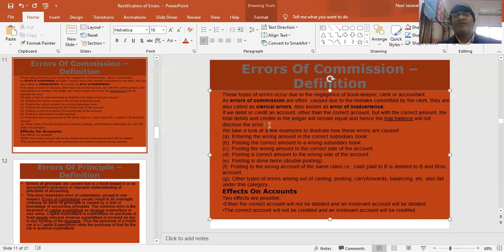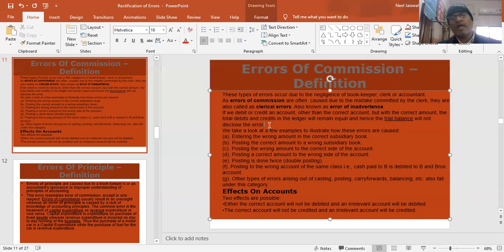In both the accounts, I have done the wrong amount. That is also an error. Posting the correct amount to the wrong side of the account. Posting is done twice. I have paid wages, 100 rupees. I have to record wages to cash and cash by wages. But instead of that, to cash by wages I have recorded, but twice, I have doubled the amount and recorded. So there is an error, and this error also cannot be disclosed in the trial balance.